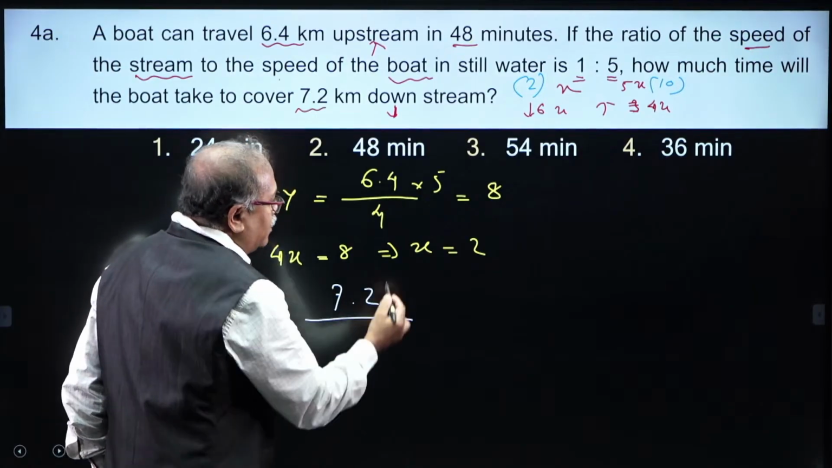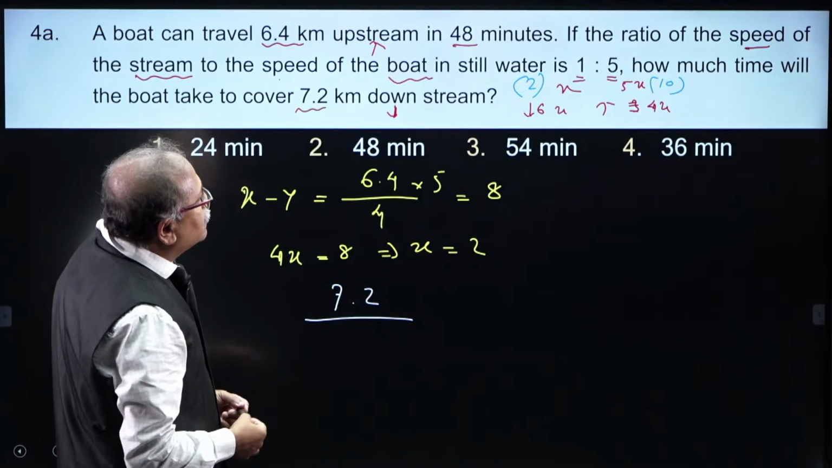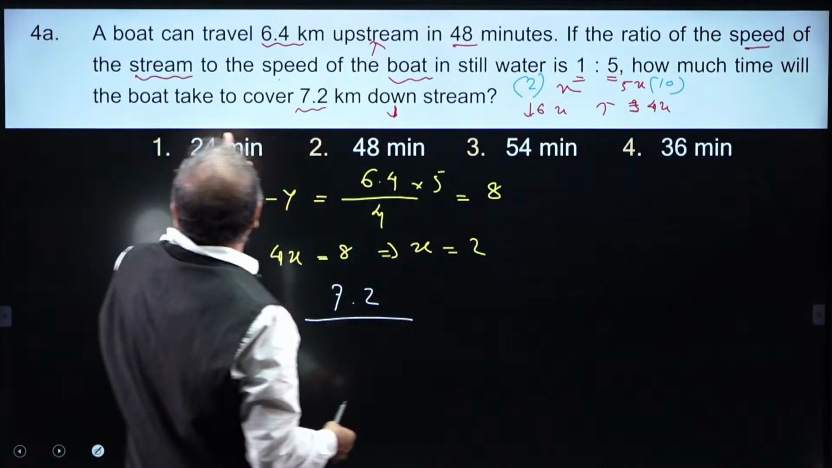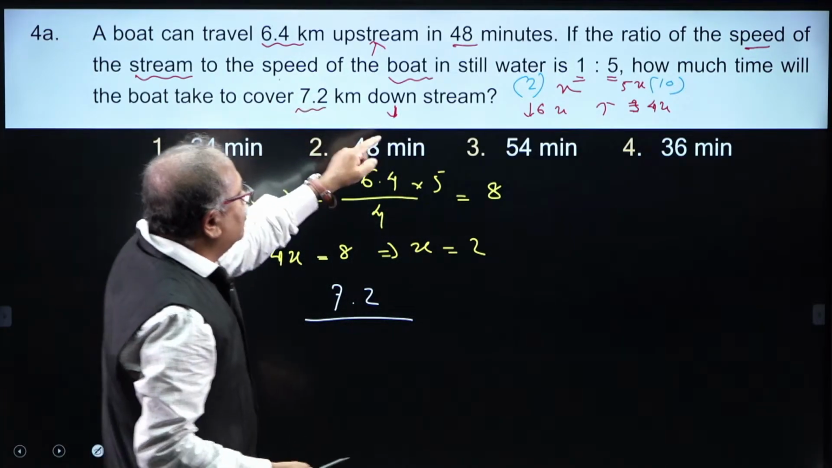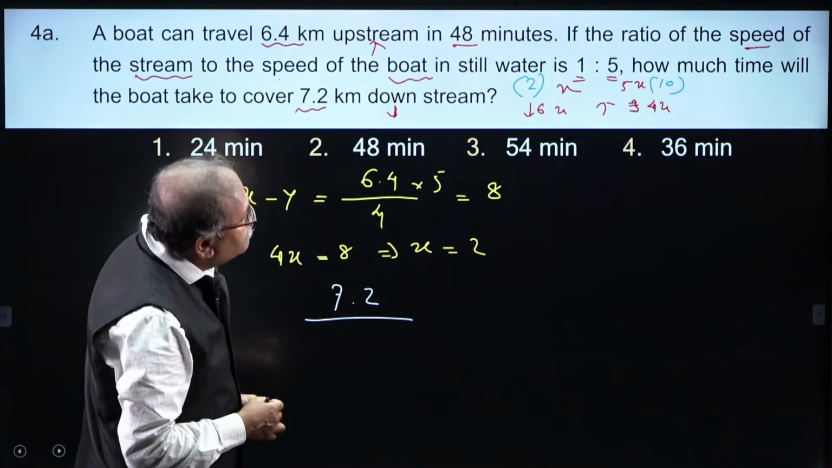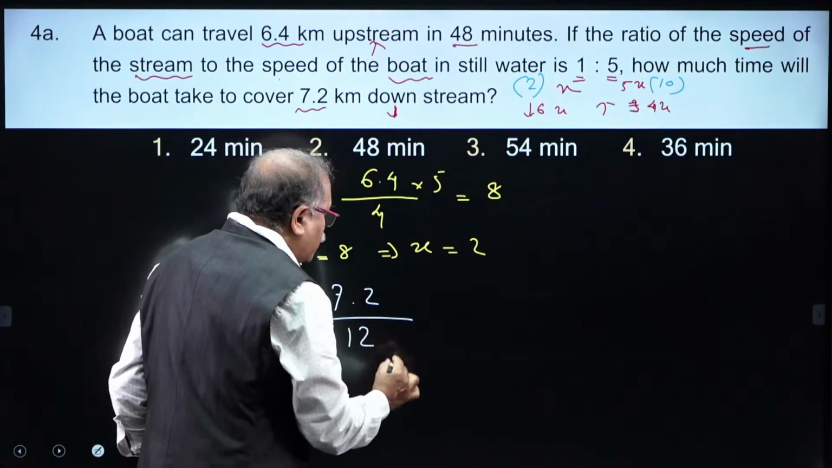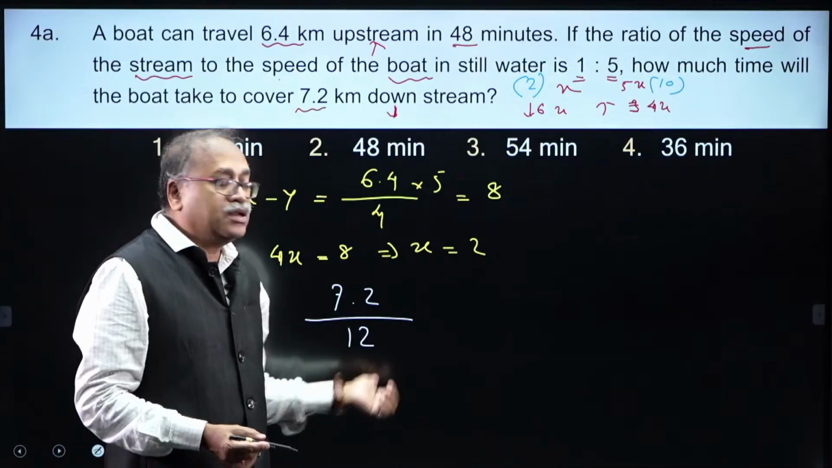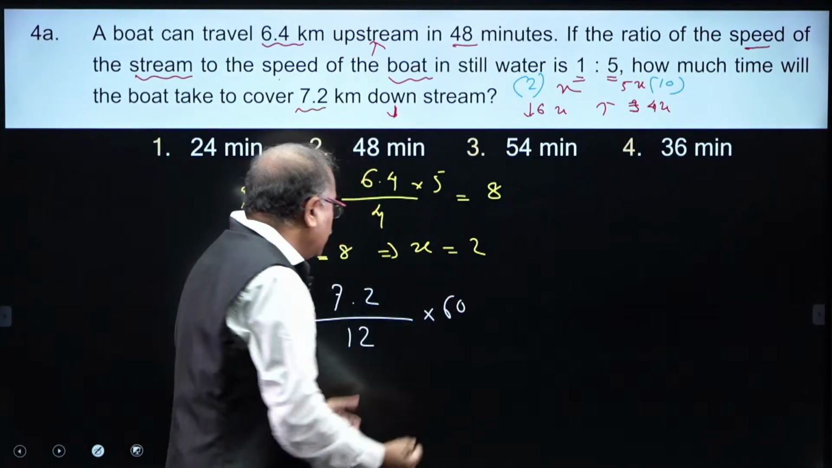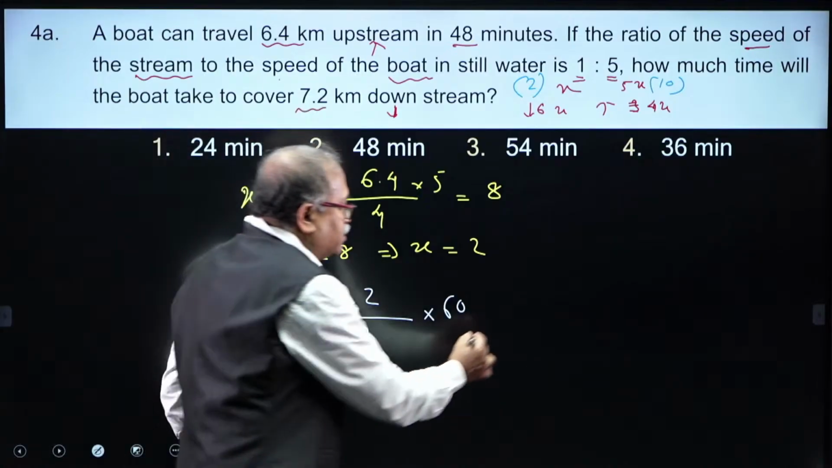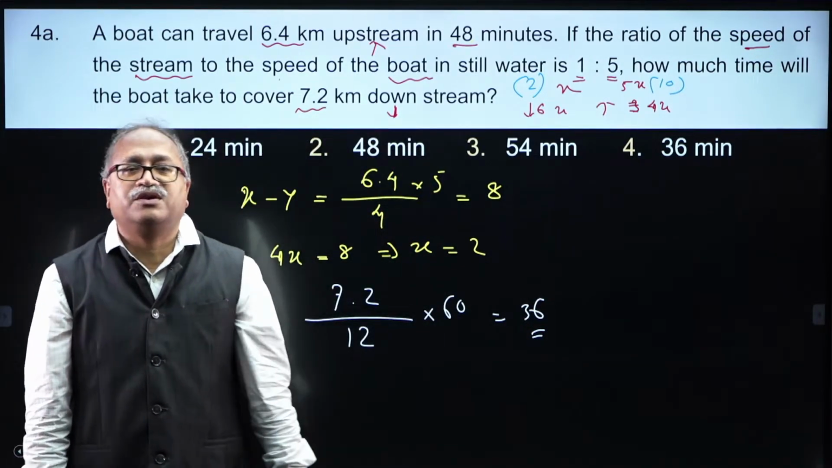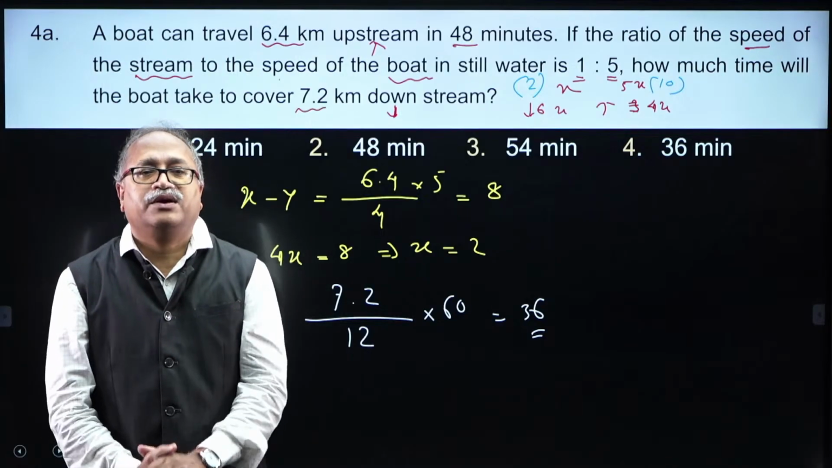7.2 divided by, we are talking about the downstream, to cover downstream. So, that is 10 plus 2, which comes 12, and as I am getting less than 1 hour, I will multiply this by 60, right. Here it is 6, 6, 36. So, you answer the question with the least possible time taken. Well done my dear friends.